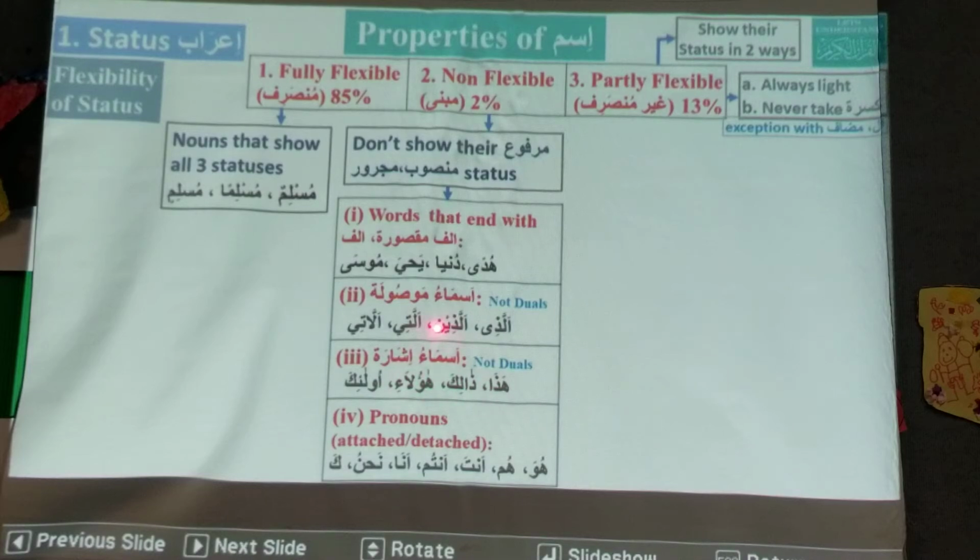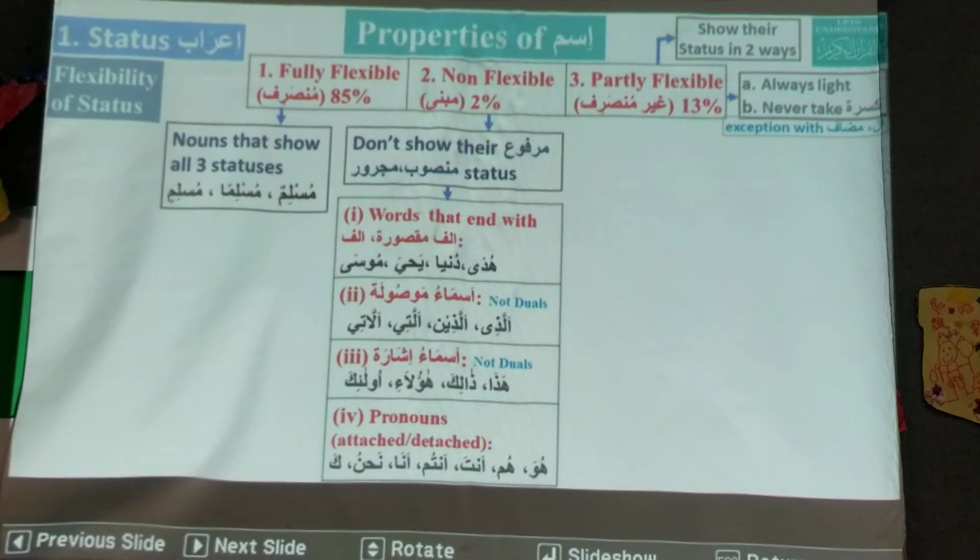Similarly, asma ishara: haza, zalika, haulai, ulaika. These are all asma ishara. These are also non-flexible. But their duals can be flexible, like haza has hazani, hazaini. Similarly zalika, haulai, ulaika are all non-flexible.